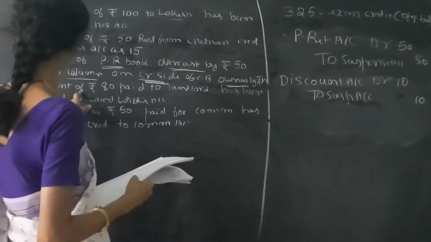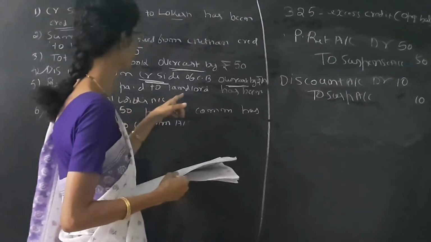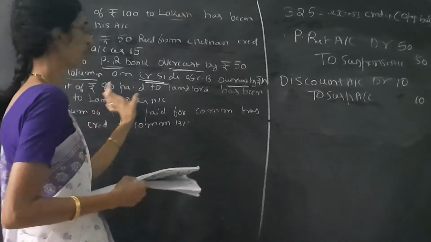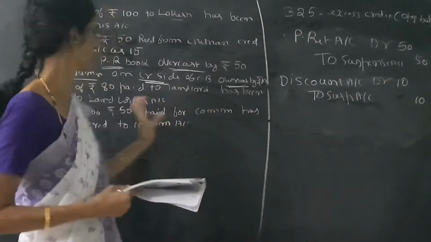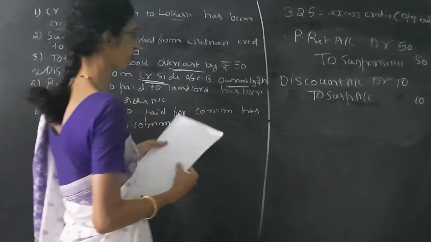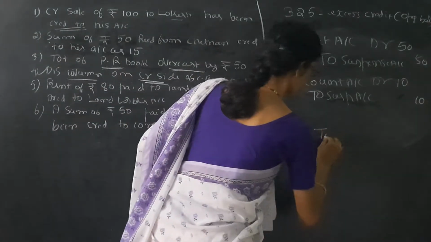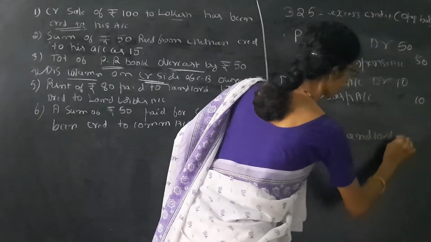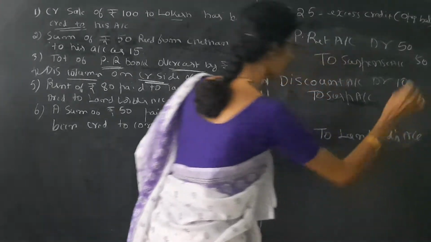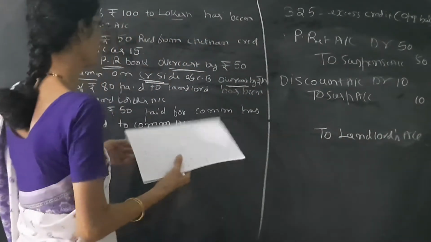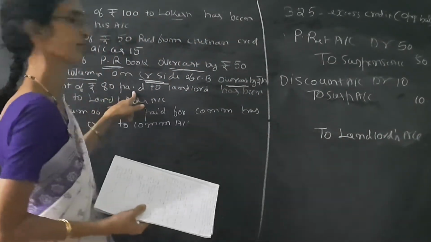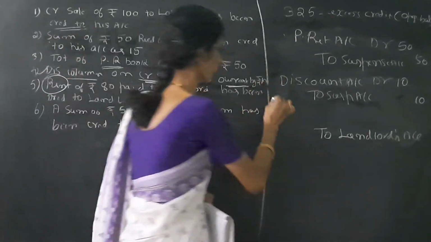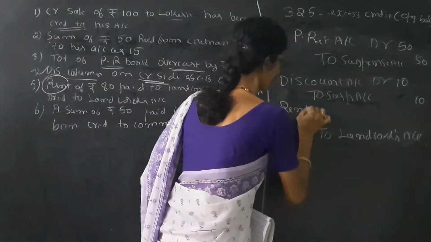Rent of 80 rupees paid to the landlord has been debited to the landlord's account. So the last one is wrong. That is, debited to the landlord is wrong, so now we have to credit it. Wrong means we have to change the side, so now we have to credit the landlord's account. Then what about the debit? We paid the rent. Therefore, we have to debit the rent account.